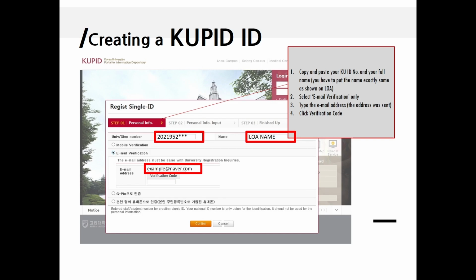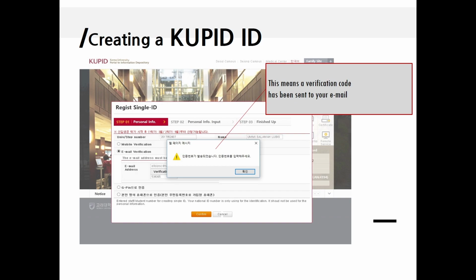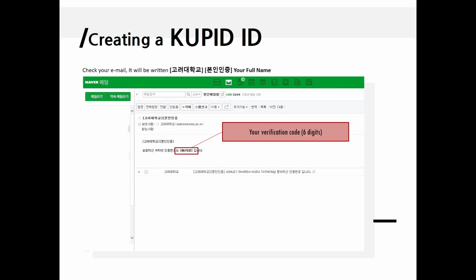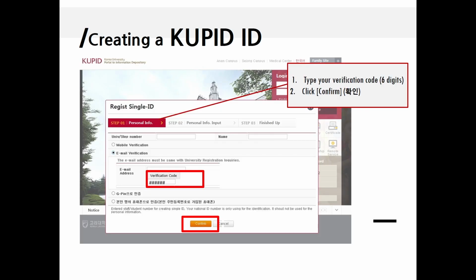Then you will see the blank to write your email address. For the email address verification, write the email that you used for your application, unless you asked us to update your email address. After putting your full name and the email address, click the verification code. Now log into your email account and you will have received the email with a verification code. Like this. Fill the bottom blank with the code and click confirm.